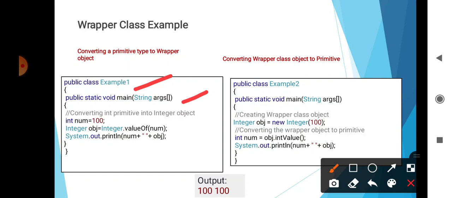Exactly the opposite is converting a wrapper class object into a primitive. Then public class Example2, and here the main method. It is creating wrapper class objects. Here Integer obj is equal to new Integer(100). Then int num is equal to obj.intValue(). Then System.out.println prints the value of num. Here the object is passed the value 100, then we will get the output 100.